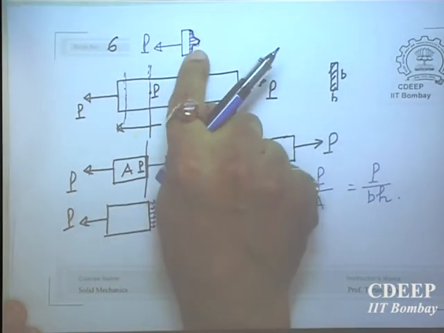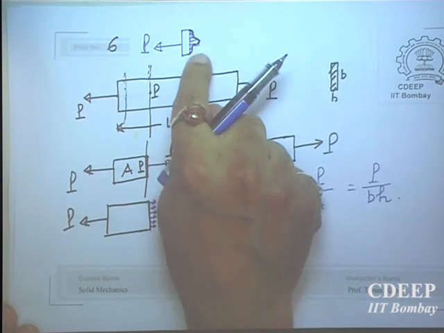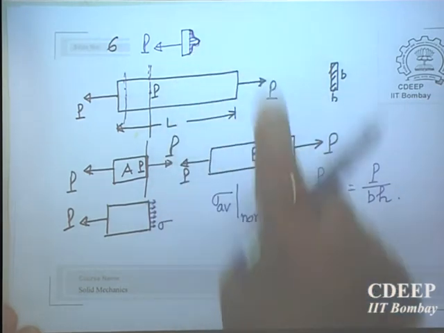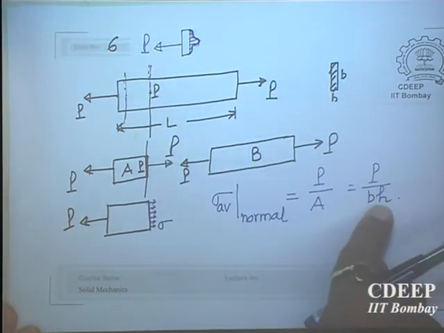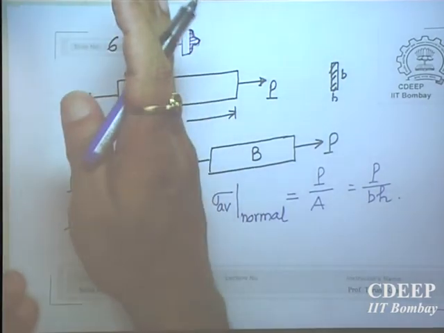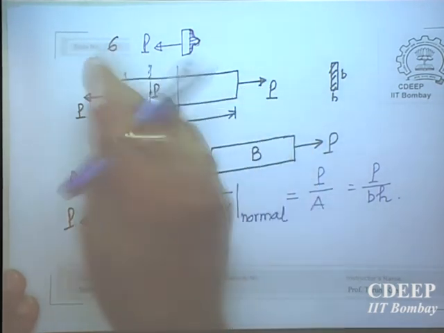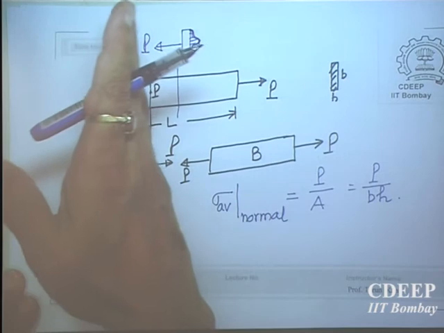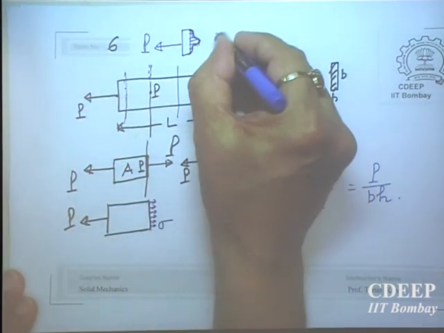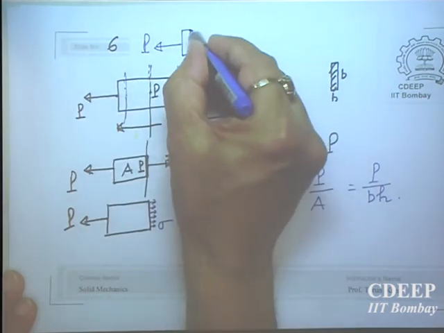But to find out this distribution is not easy. We will have to use very involved theory. But average stress is very simple. Now this is the first course that we are studying, this is the introduction. So here we will be concerned with cross sections that are all away from the load. As you go away and away, this peak will go on reducing. Very close to the load, this peak will be very high.